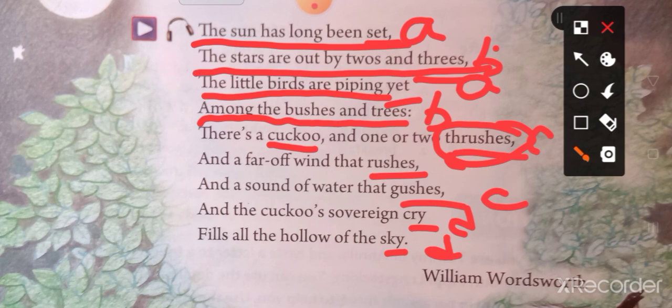After explaining the poem, we know that it is a poem based on nature, based on the time of night. And we can know what the position of nature is during the night after explaining the poem.